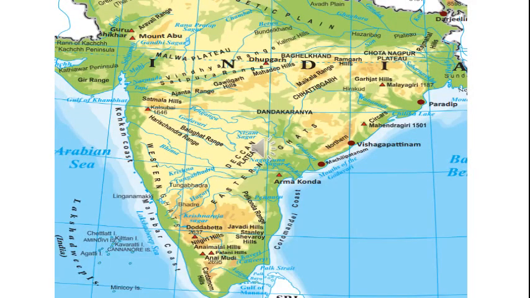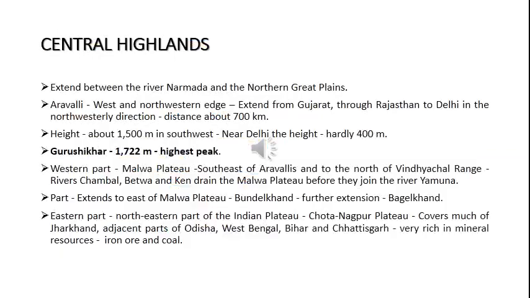In this picture, you can notice the Peninsular Plateau. The large physical division of India, the Peninsular Plateau, is shown in this picture. The Central Highland lies between the river Narmada and the northern Great Plains. Already we saw river Narmada divided the Peninsular Plateau into two. The northern part is called the Central Highland, the southern part is called the Deccan Plateau.